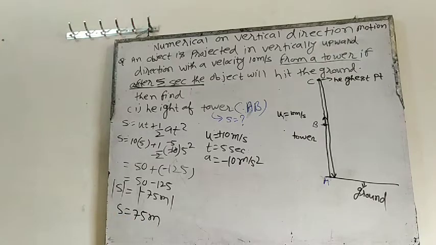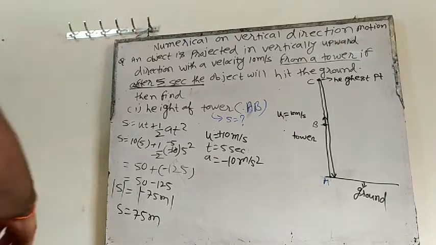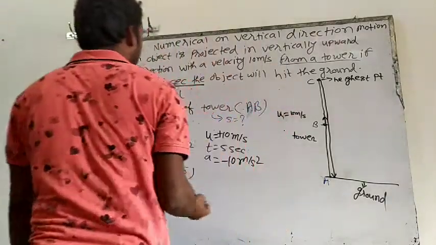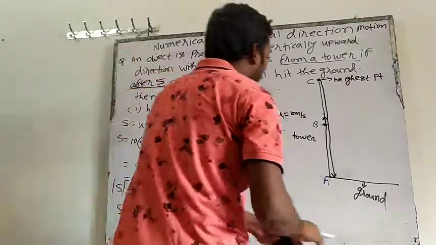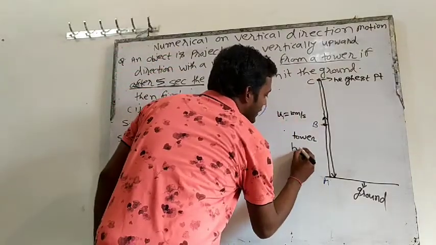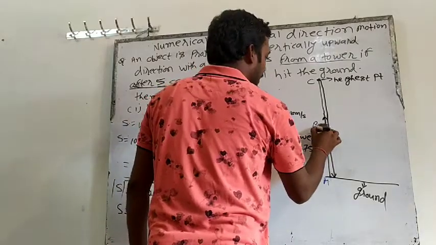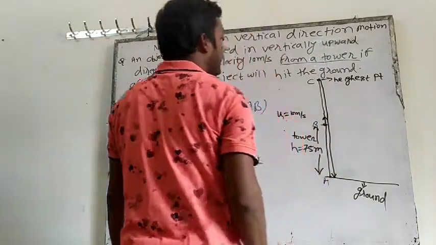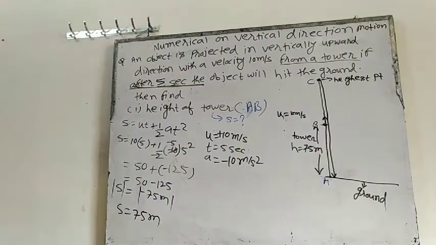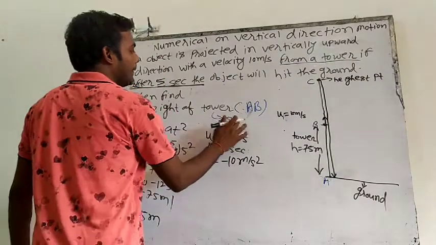So height of tower is how much? 75 meters. Okay, that is the second question. That means now we know the height of the tower. H is 75 meters. That means AB height is 75 meters.